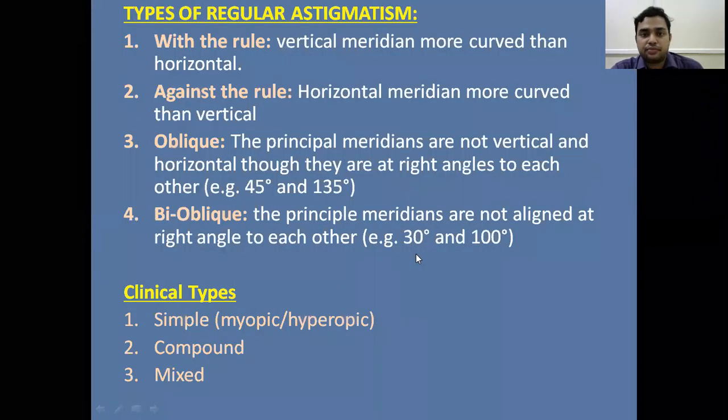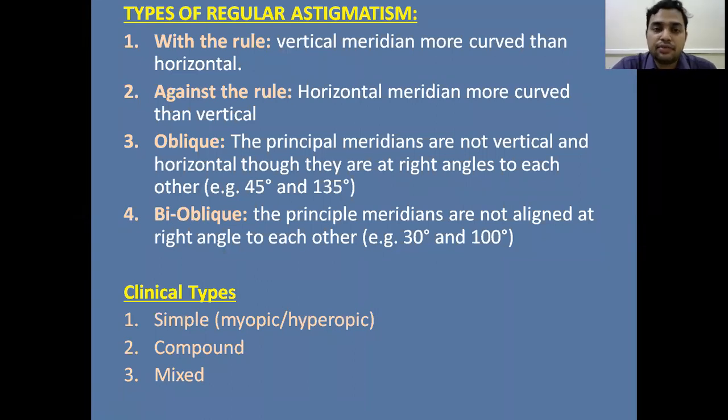So coming to the types of regular astigmatism, regular astigmatism has four types. The first one is with the rule astigmatism, the second one is against the rule, the third one is oblique astigmatism, and the fourth is bi-oblique astigmatism. What is with the rule astigmatism? Here the vertical meridian is more curved than the horizontal meridian. Normally, in normal eyes also, the vertical meridian is more curved when compared with the horizontal meridian. So we call it a with the rule astigmatism.